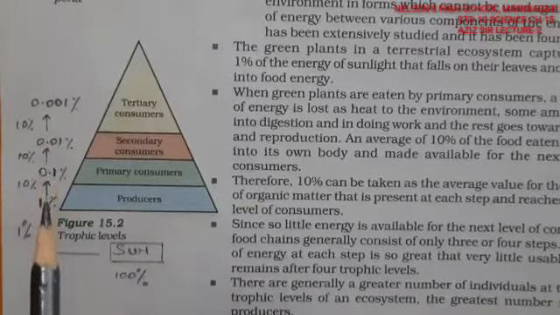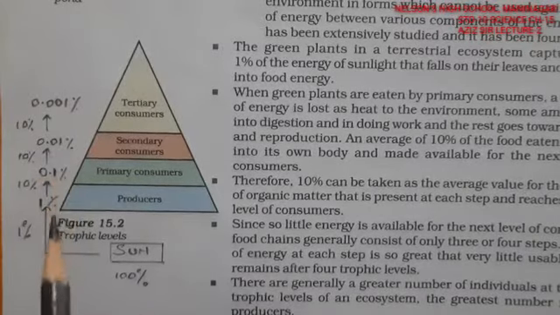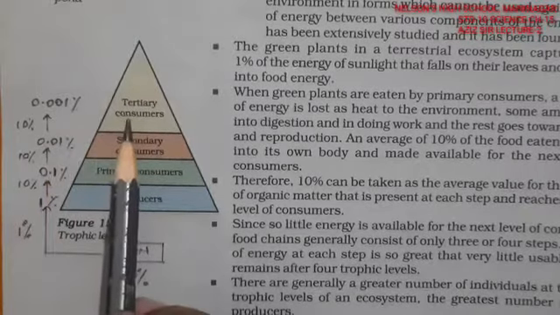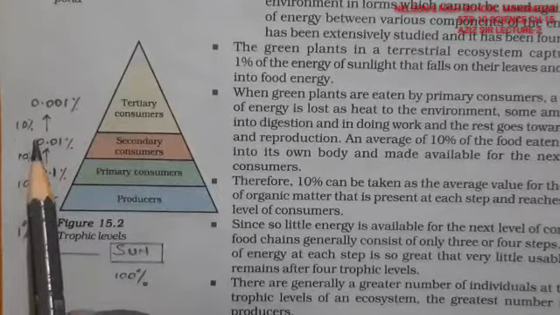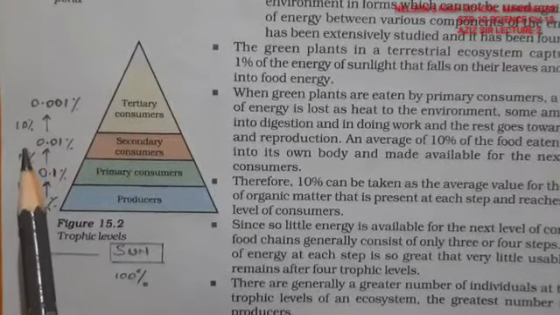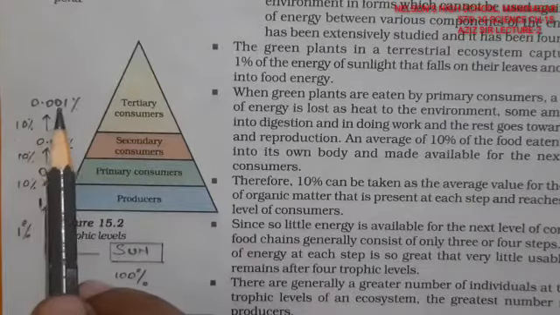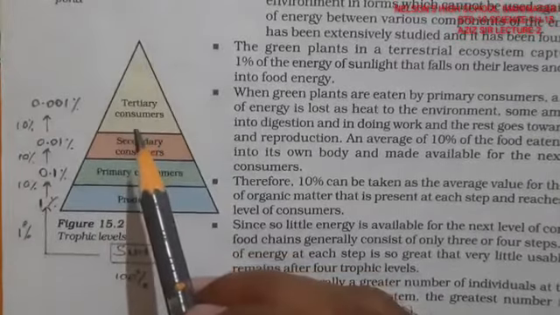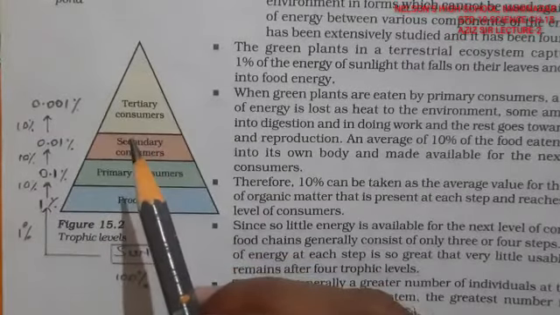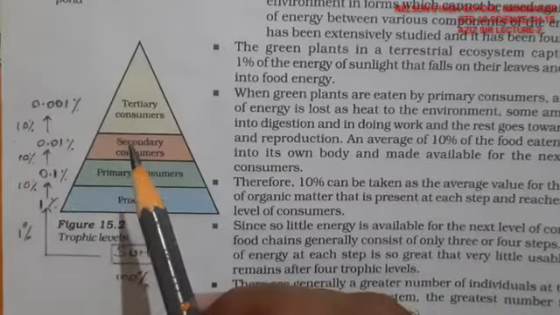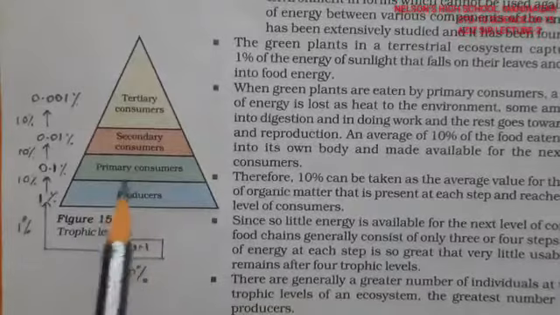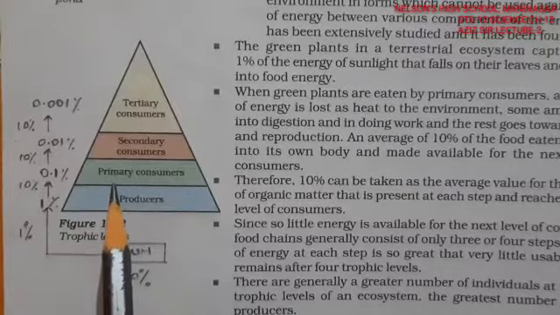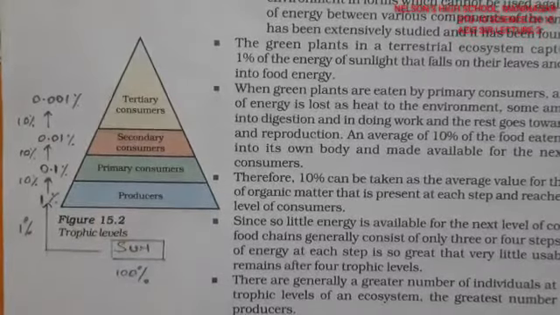And this energy turns to 0.01%, from 1%, decreasing by 10% each time. And lastly, for the very large animals like lions and tigers, out of 10 only one is eaten by these animals, and it converts into 0.001% energy, which is a very small amount of energy. That's why tigers, lions and other carnivorous animals are very few in number, right? Deer and all other animals are very large in number, maybe 100 times, maybe more than that, 1000 times more than that. So they have been very little eaten and almost saved.